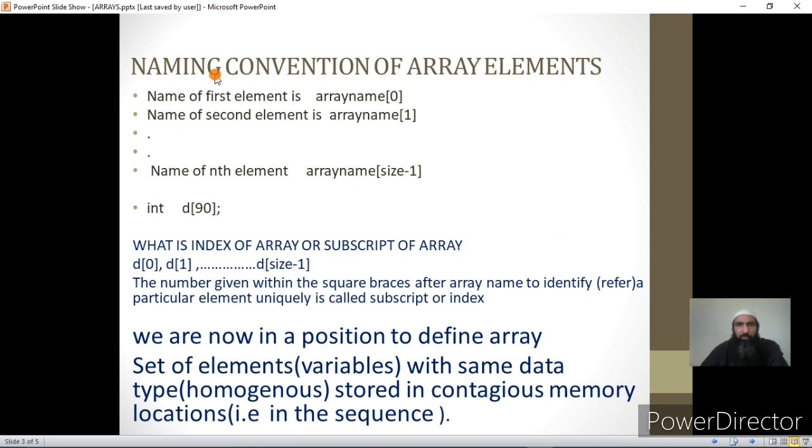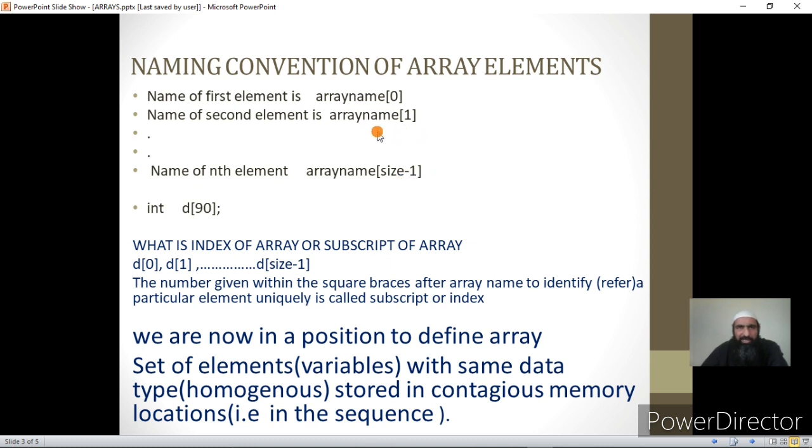Now, what is the naming convention of array elements? I have already discussed. The name of the first element is the array name, then within square braces the number 0. We are not starting the number from 1, we are starting from 0. This is important. For the nth element it will be array name[n-1].